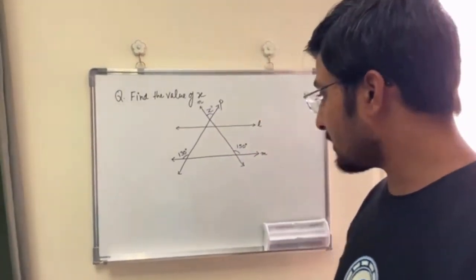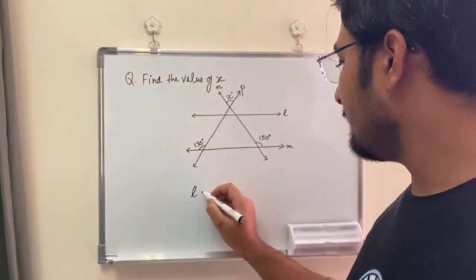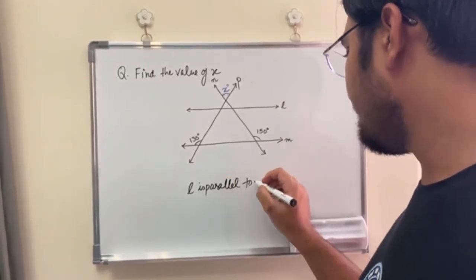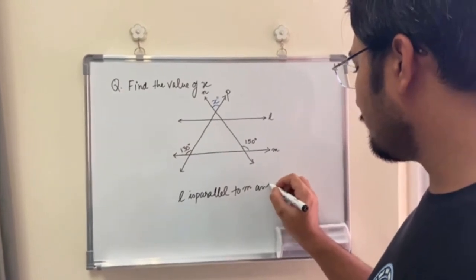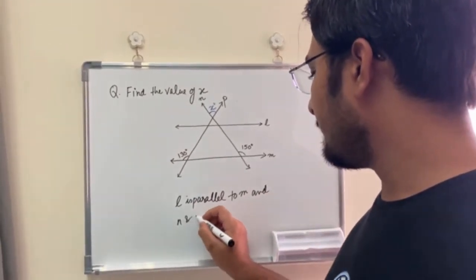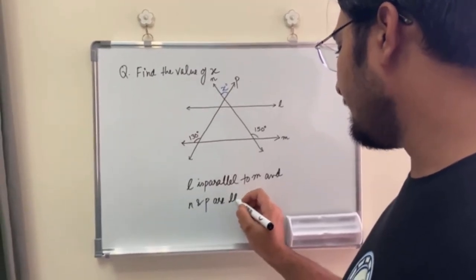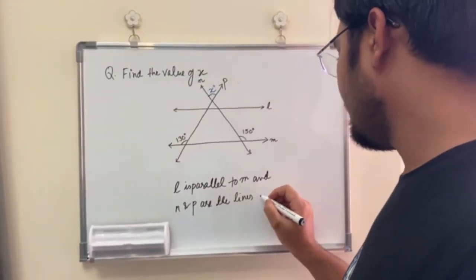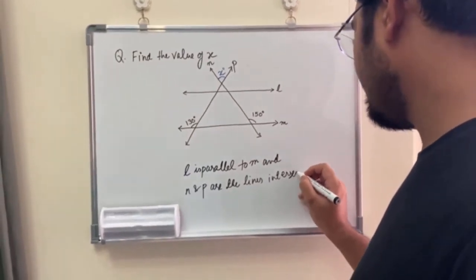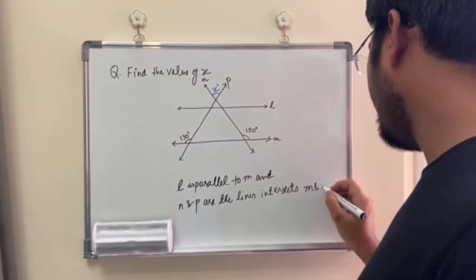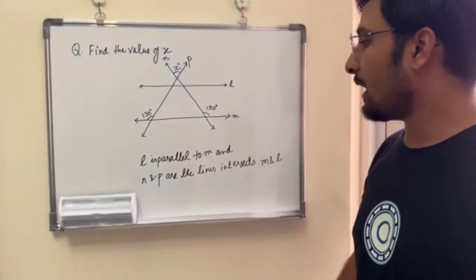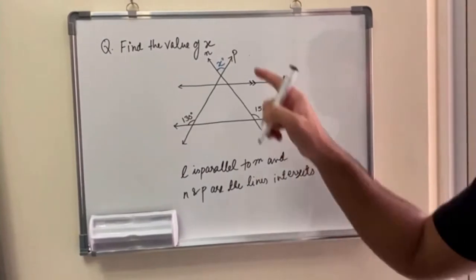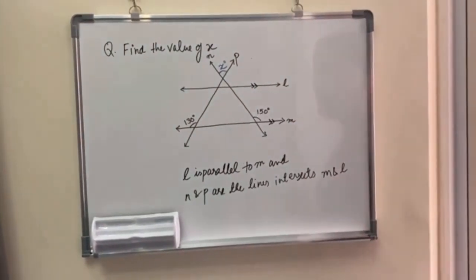The full question: L is parallel to M, and N and P are lines that intersect M and L. So L and M are parallel lines, and N and P are the two lines which intersect these two parallel lines.